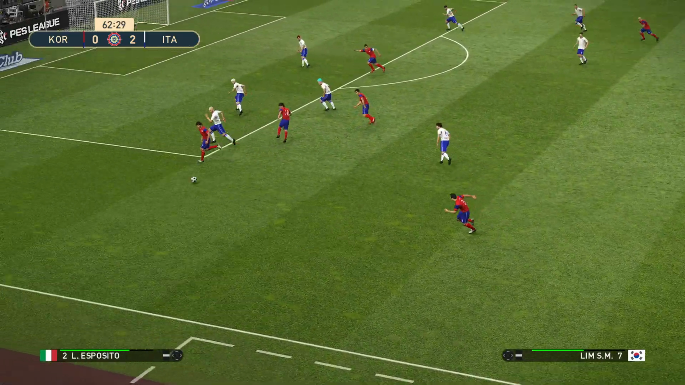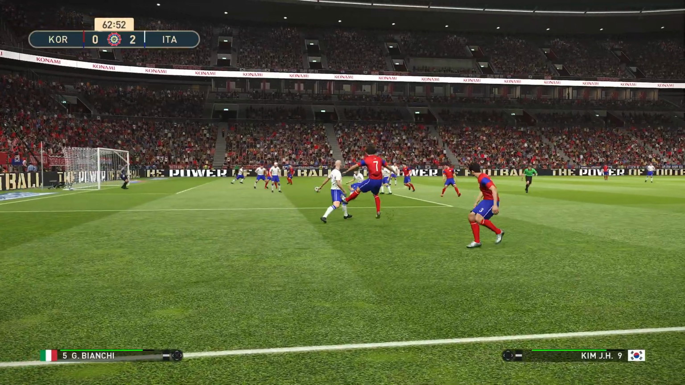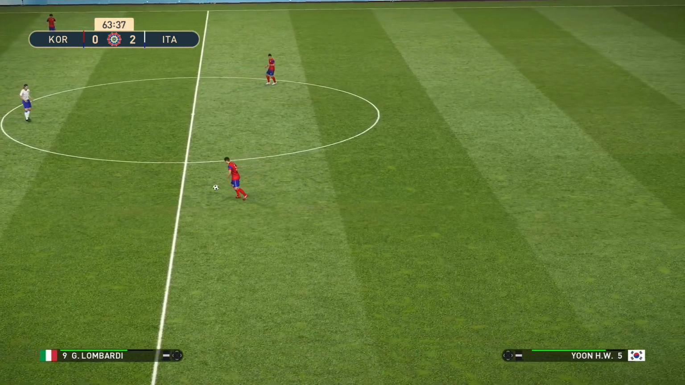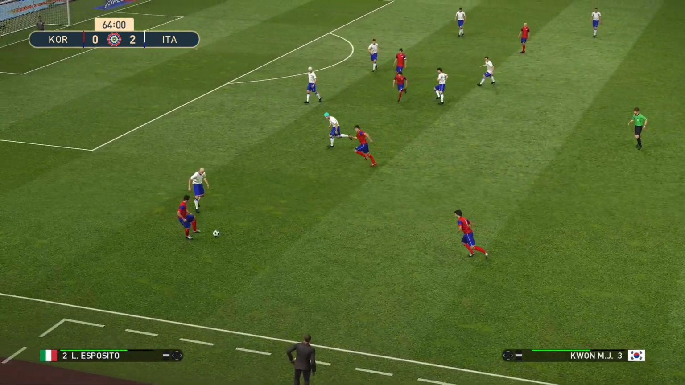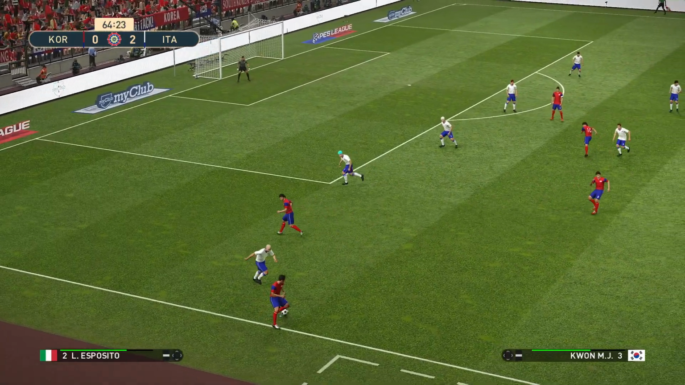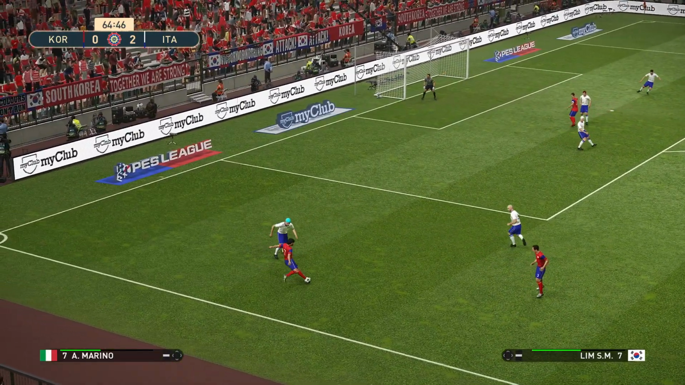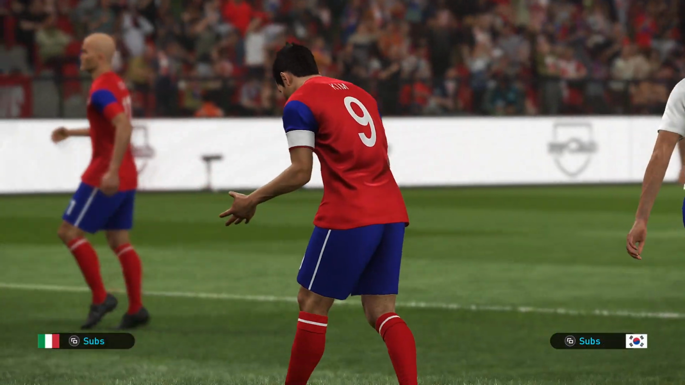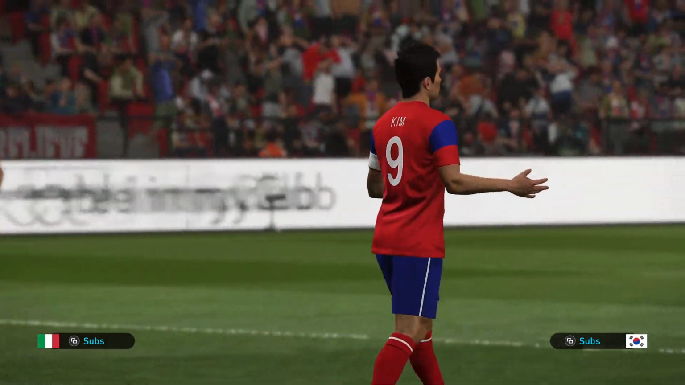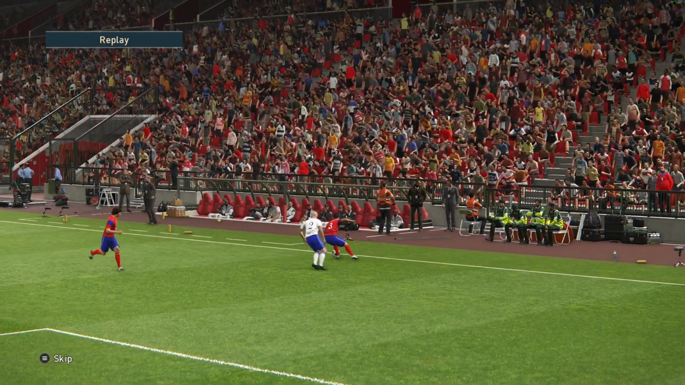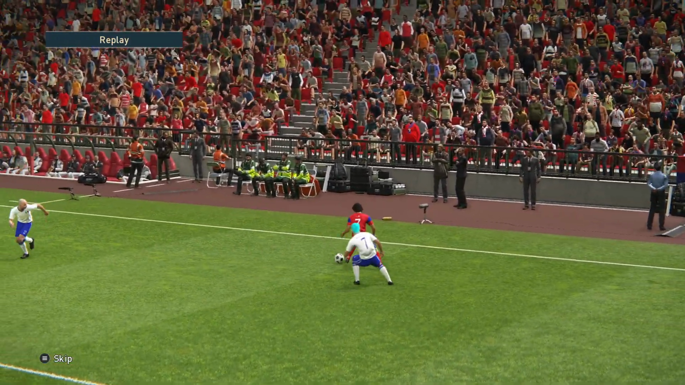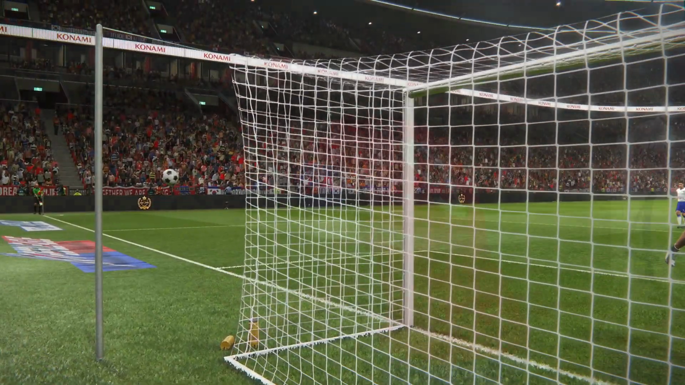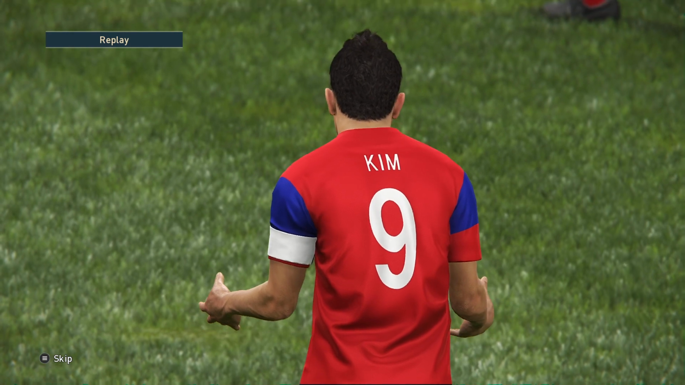Here's Kwan. Lim. And Bianchi with the clearance. And here's Yoon. Lim. South Korea have had a lot of possession in the last few minutes, but they're unable to penetrate the Italian defence. Now there's the cross. And a header from Kim goes wide. Well, it was good possession from Korea. They finally managed to create a chance, but the header wasn't going to trouble Moretti in the Italian goal.